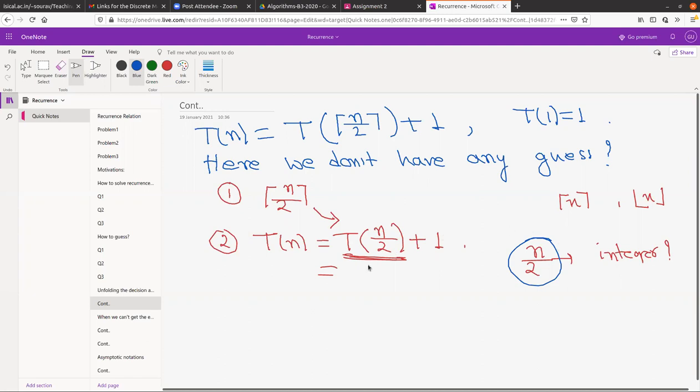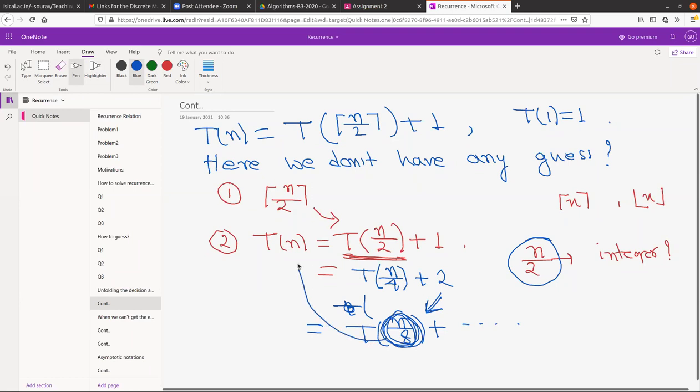No, never, because the next step you are going to write n by 4 plus 2. Then at the next step you will try to write n by 8. But who says that these things are actually integers? You don't know whether they are integers or not, right? And until you know whether that inside thing is an integer or not, you cannot apply the recurrence. Am I clear?